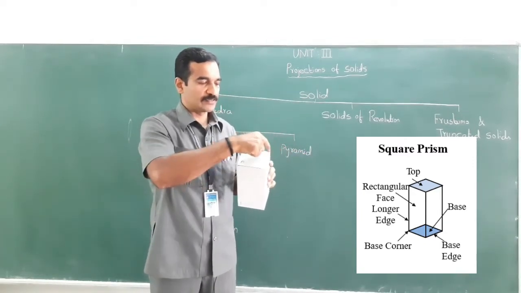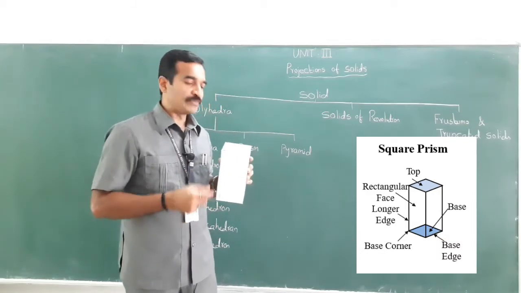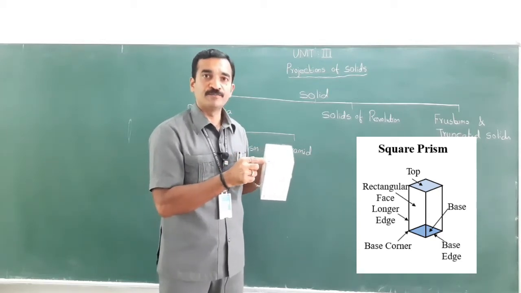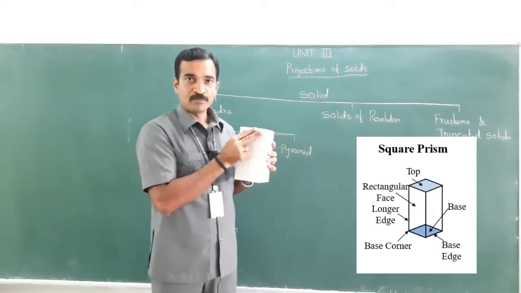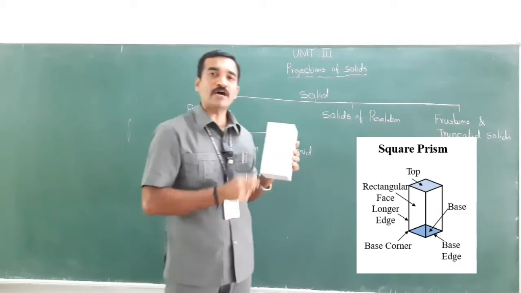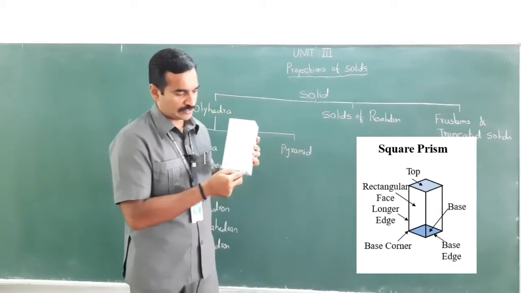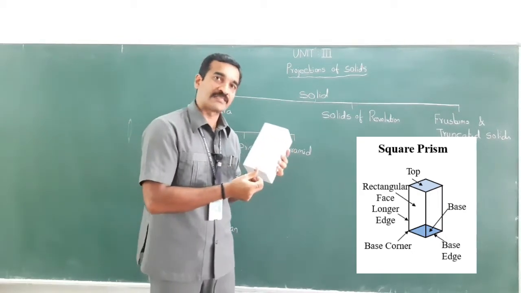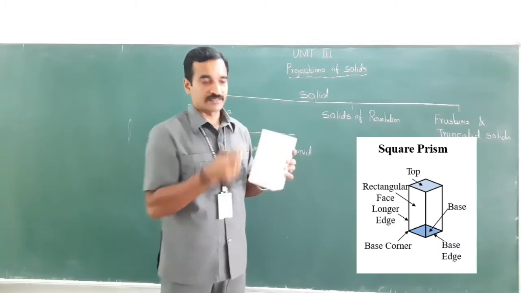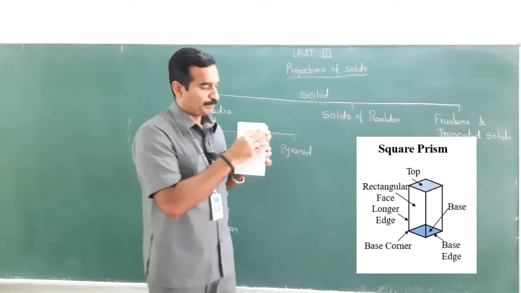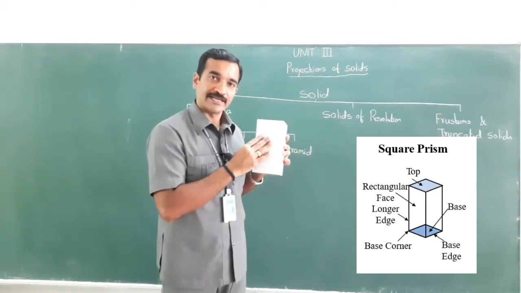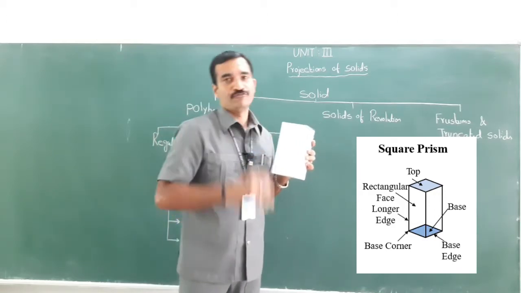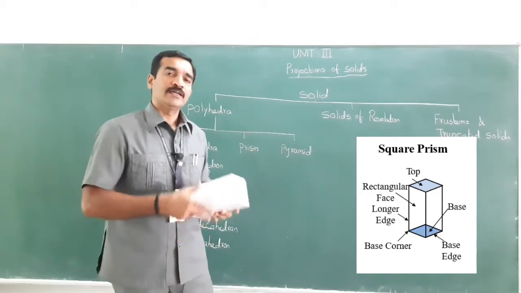These are corners. Corner is nothing but the intersection of edges. This is the edge, right? So the intersection of edges is nothing but a corner. Then what about edge? This is a line of intersection of faces. These are edges, right? This is called base edge. These are corners. This is a rectangular face, that is rectangle face or lateral face, right? Then axis.